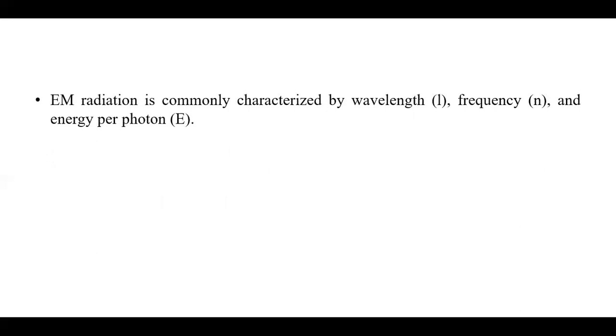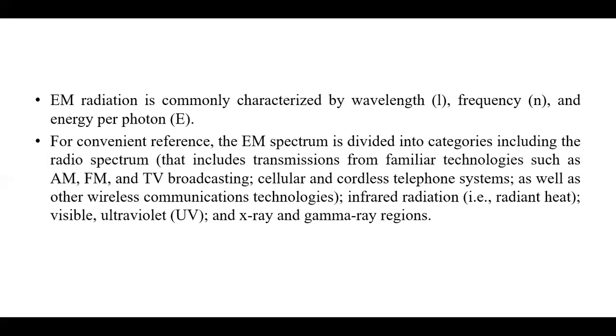Electromagnetic radiation is commonly characterized by wavelength, frequency, and energy per photon. For convenient reference, the electromagnetic spectrum is divided into categories including the radio spectrum, which includes transmissions from familiar technology such as AM, FM, and TV broadcasting, cellular and cordless telephone systems, as well as other wireless communications technologies. Second is infrared radiation. It includes radiant heat, and next is the visible, ultraviolet, and X-ray as well as gamma ray regions.